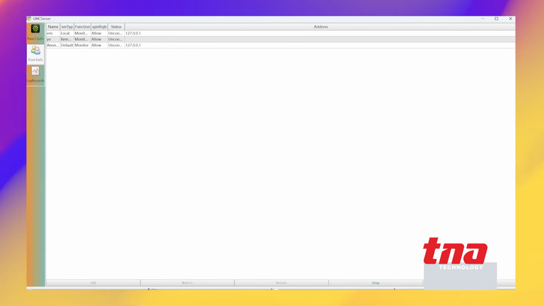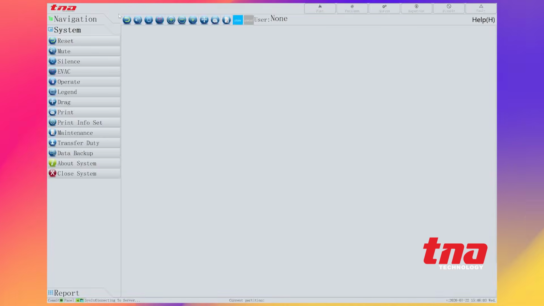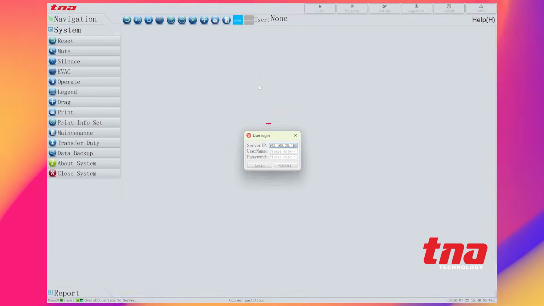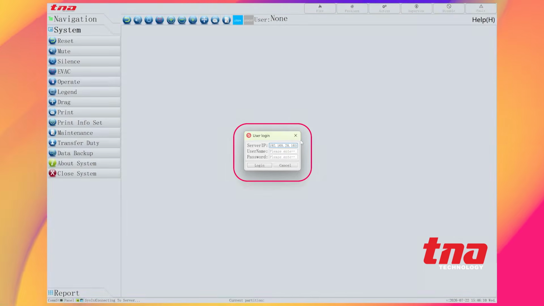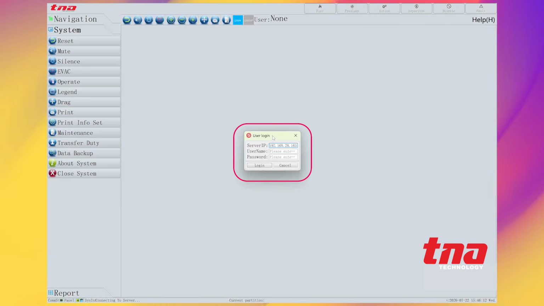Open the GMC software on the remotely operated computer. Select Login. Enter the server IP. Enter the username and password of the remote account, and then log in.